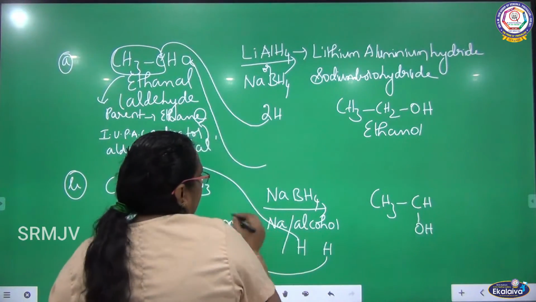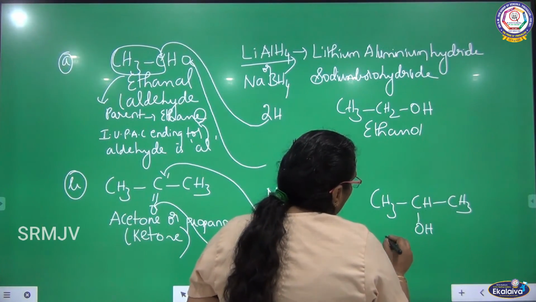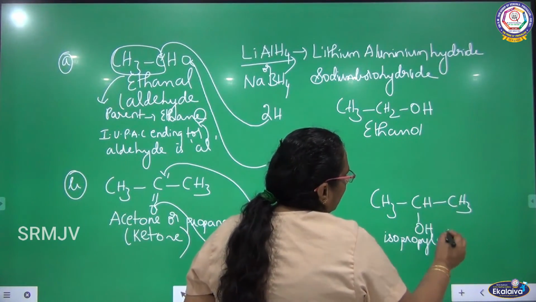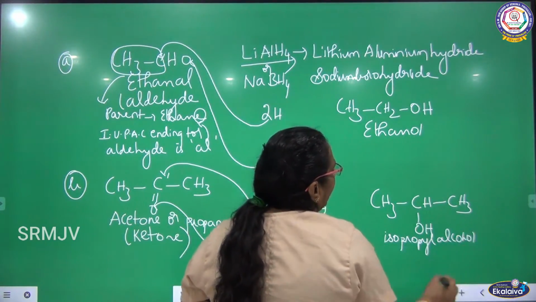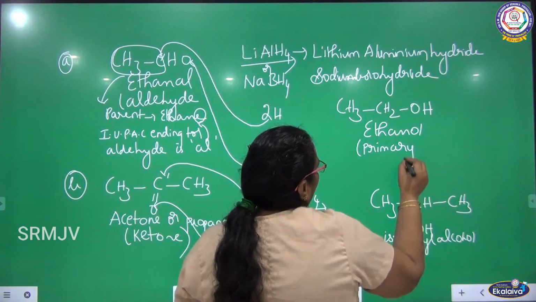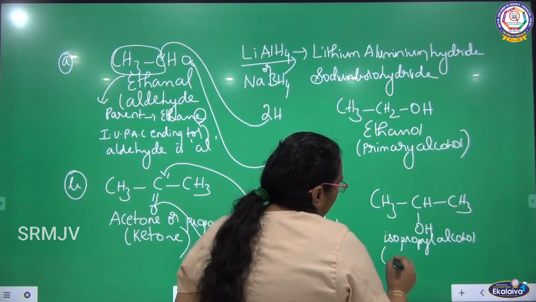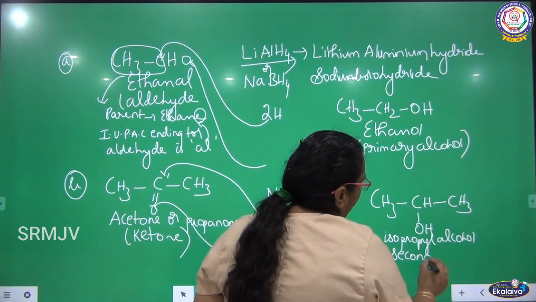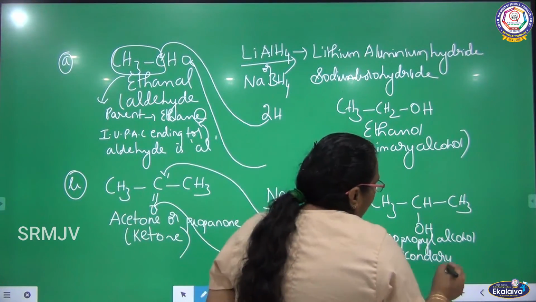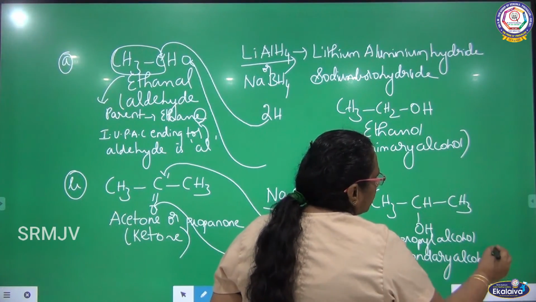What is on the other side? CH3 will come as it is. What is this compound? It is also an alcohol, isopropyl alcohol. So if you take aldehyde, you will be getting primary alcohol as a product. If you take ketone, you will get secondary alcohol as a product. So this is the difference between aldehyde and ketone.